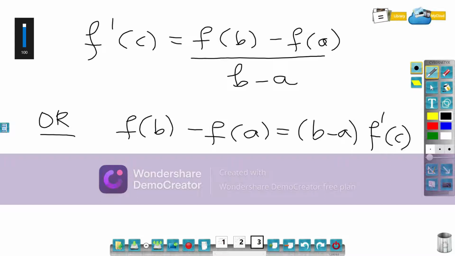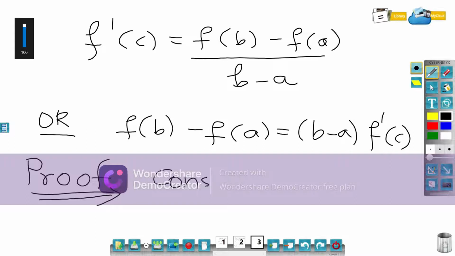So the proof of this theorem is very simple. It is with the help of Rolle's theorem that we will prove the theorem. So the proof. We will construct a function.